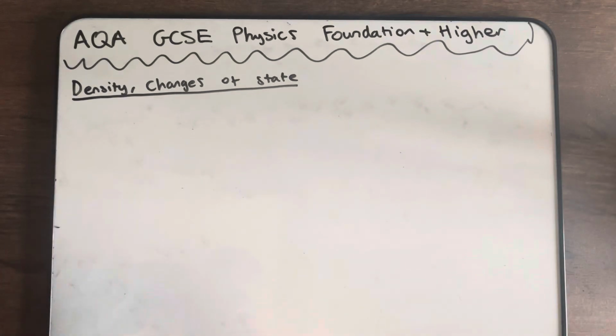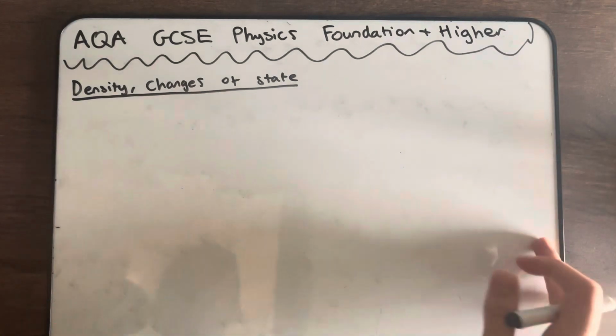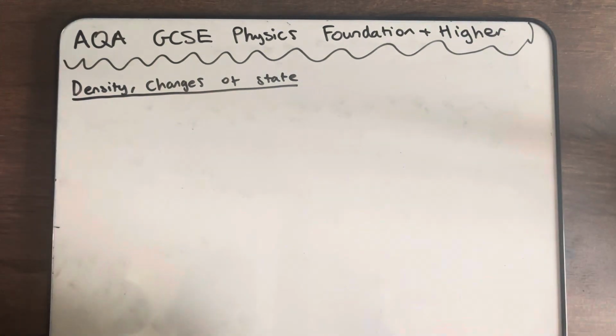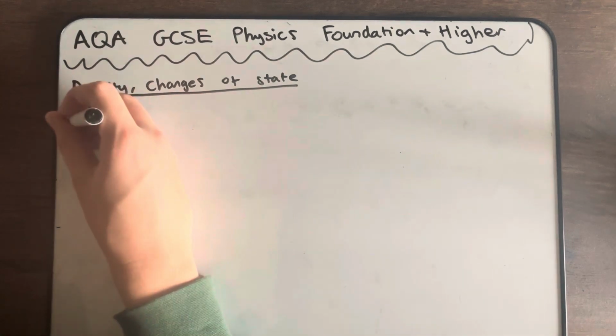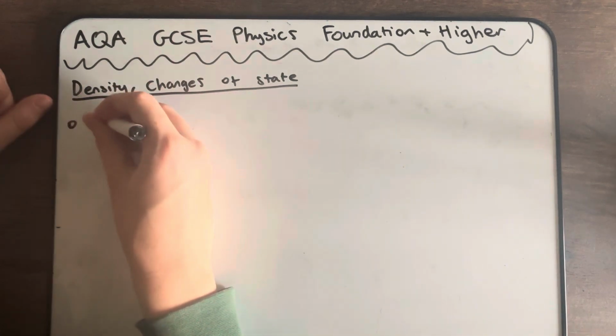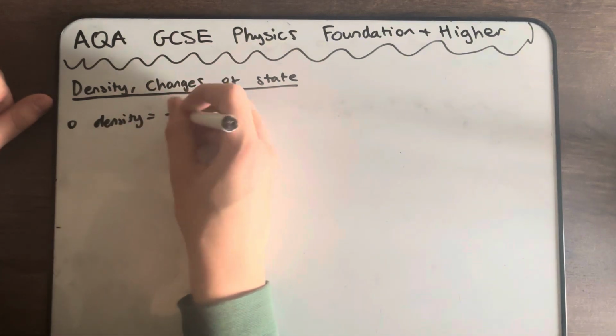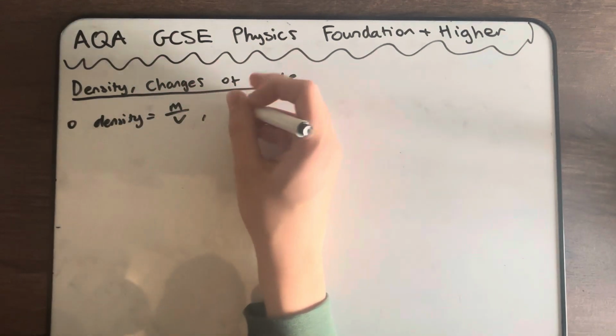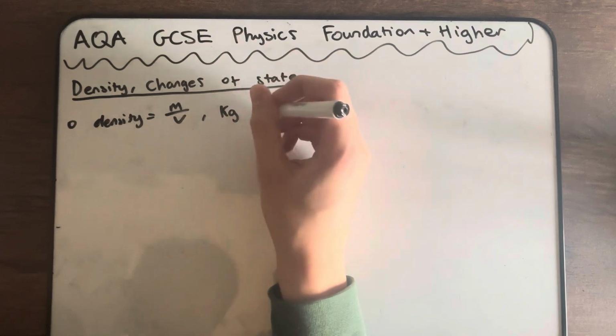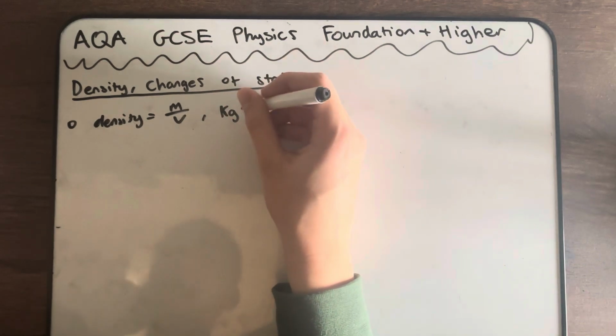Okay, so this is just going to be a quick video for AQA GCSE Physics Foundation and Higher students on density and changes of state. So, density is the mass per unit volume of a substance, which is measured in kilograms per meter cubed.